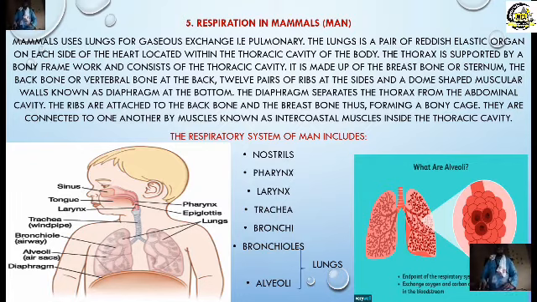The respiratory system of man includes the nostrils, the pharynx, the larynx, the trachea, the bronchi, the bronchioles, and then the alveoli. I tagged the bronchioles and the alveoli as lungs. When we say the respiratory organ of man is the lungs, please don't let us forget that there is a passage. That's why we call it the respiratory system.